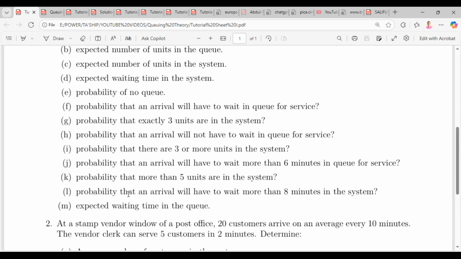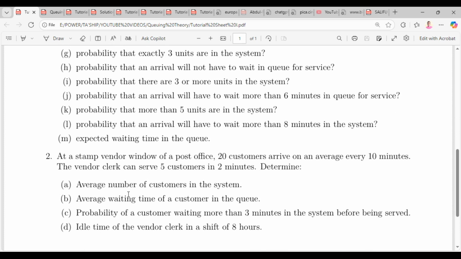Our second question. At a stamp vendor window of a post office, 20 customers arrive on an average every 10 minutes. So every 10 minutes we have an arrival. How many people are we going to expect in a minute? So 20 customers will be equal to 10 minutes.